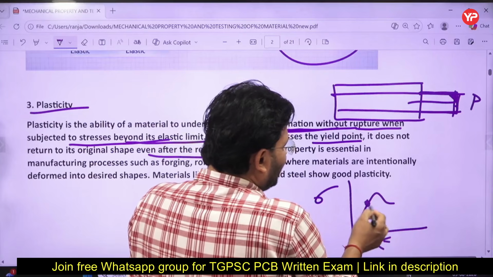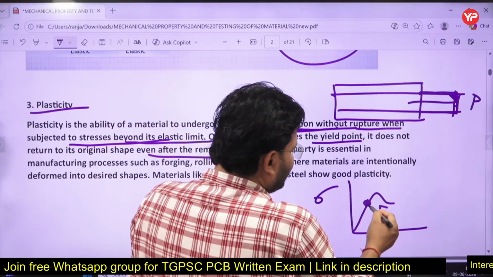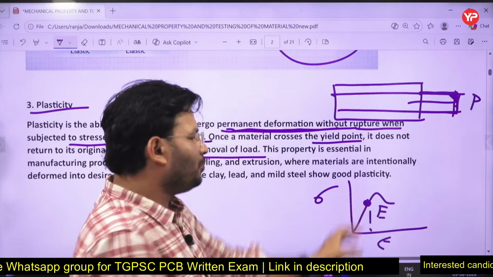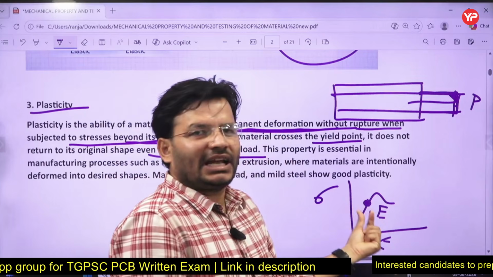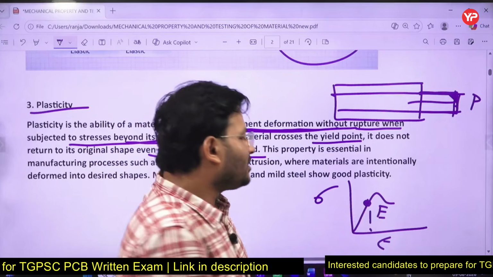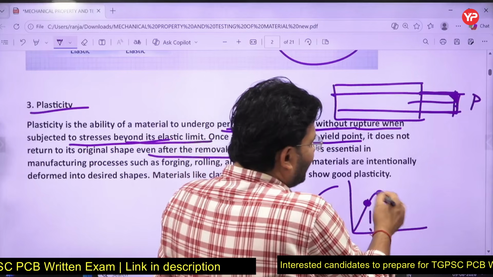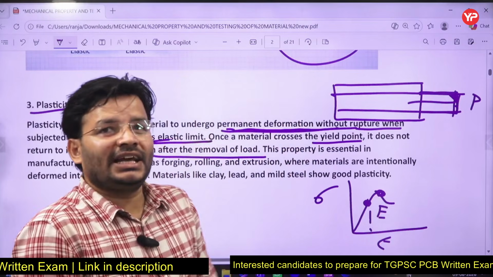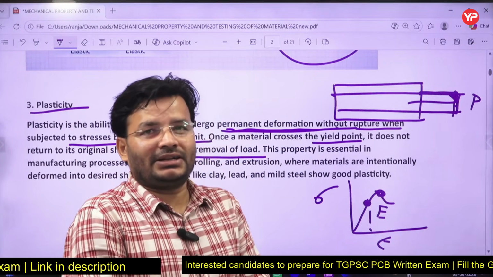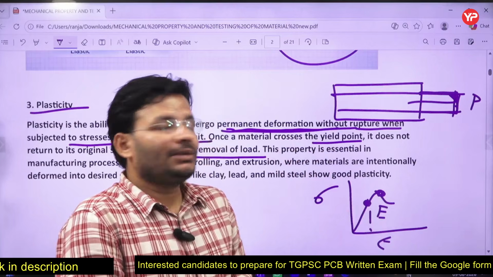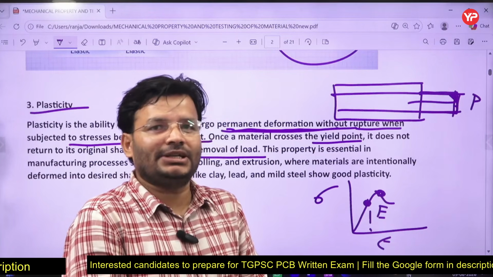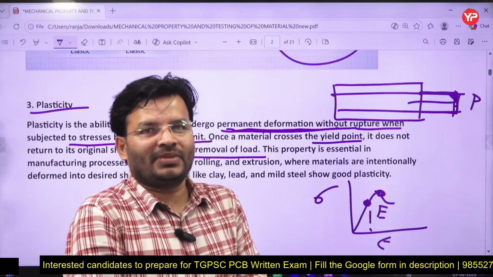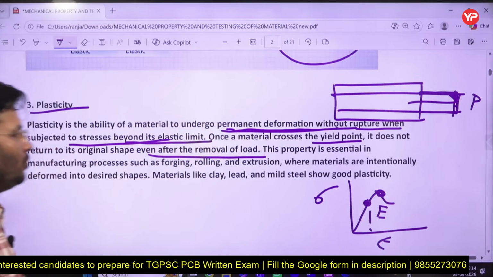Let's assume this is the elastic point, okay? So this strain is recovered. If you remove the load before the elastic point, it will recover the shape. But suppose the deformation is there and I remove the external force, then we will not get the actual shape of the object, because it has gone beyond the elastic limit. So there will be some permanent deformation, and the higher the plasticity, the more it will be.